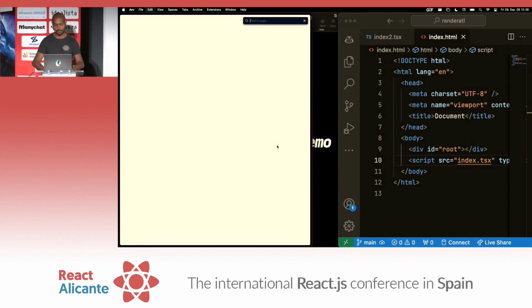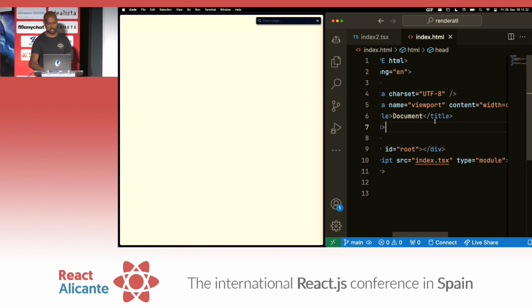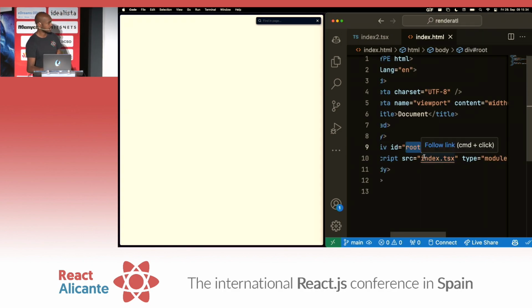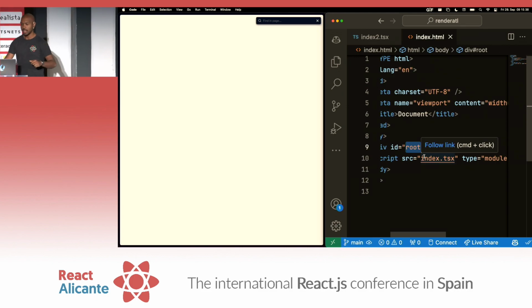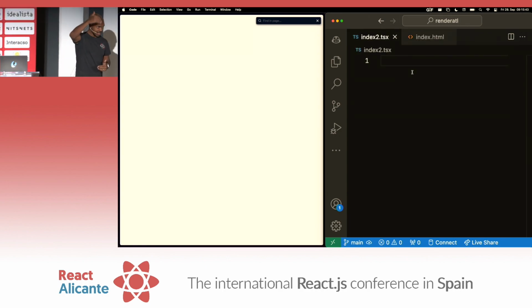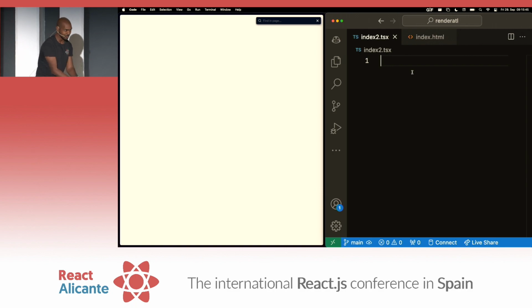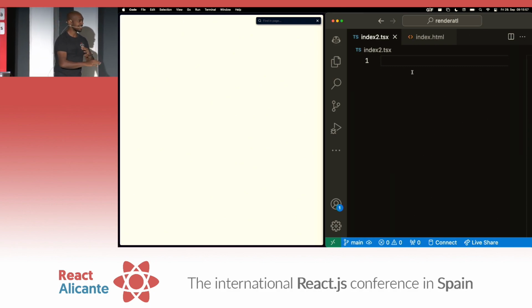Okay, so what we're going to see is a couple demos. We have an HTML document, really nothing special. There's a root node and there's index.tsx. Let's create a counter the way we used to do it before React existed, okay? Actually, this isn't that, because before React existed, we used to write HTML, to use the platform. Now JavaScript runs everything.